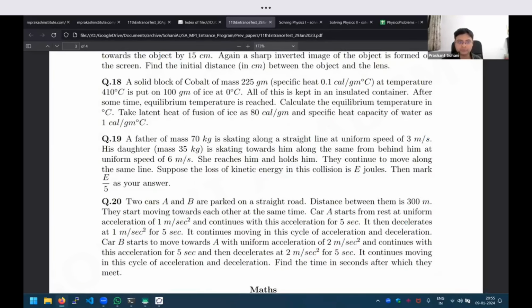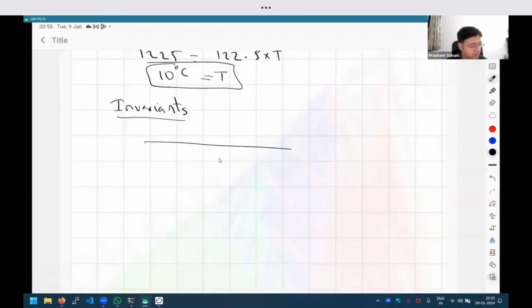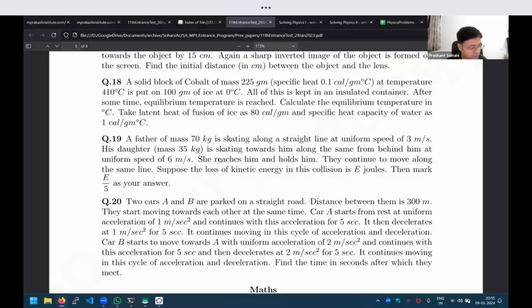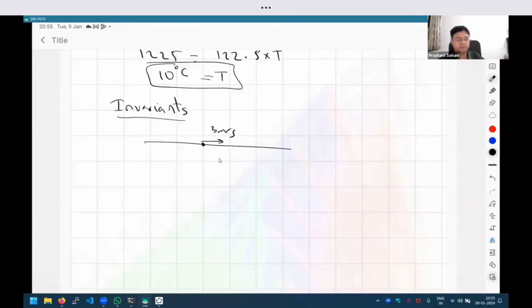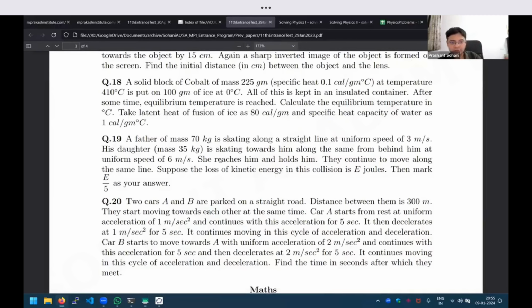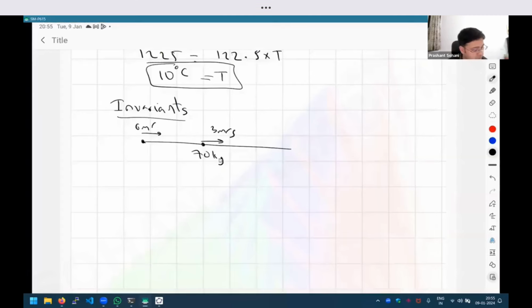Because initially the mass and the velocity of the father is given. So let us try to draw this as a diagram. So the father is traveling at some speed, given as 3 meters per second, and the mass given is 70 kg. And then the daughter is also traveling at another speed in the same direction, 6 meters per second, of 35 kg. So this is the initial picture.